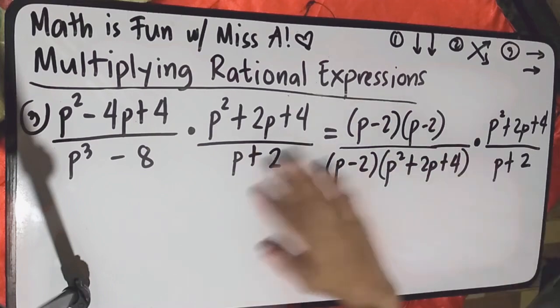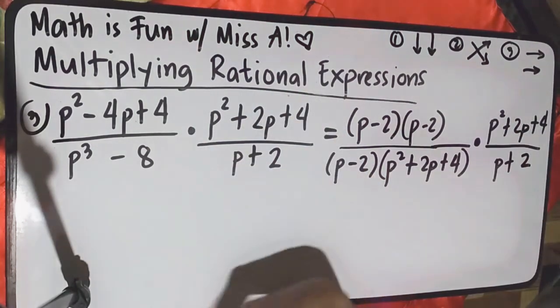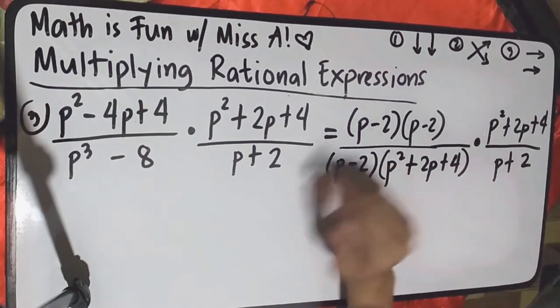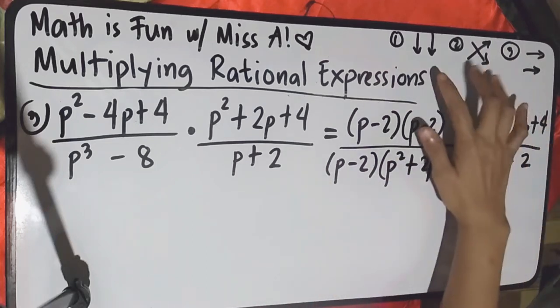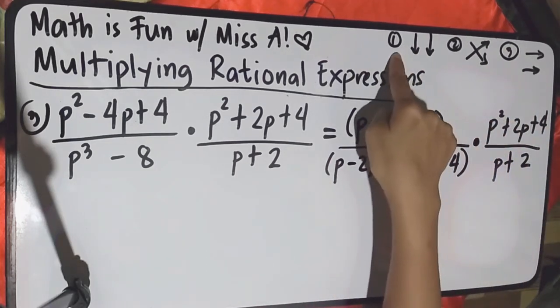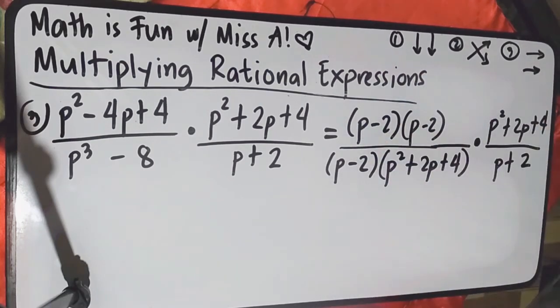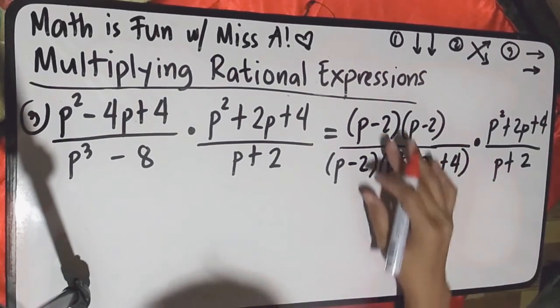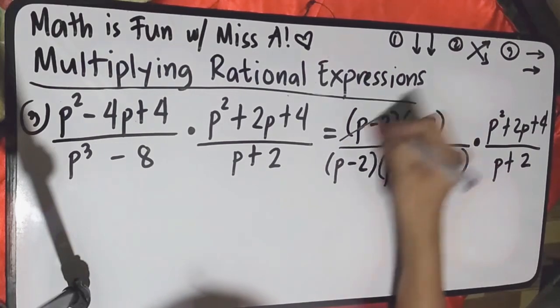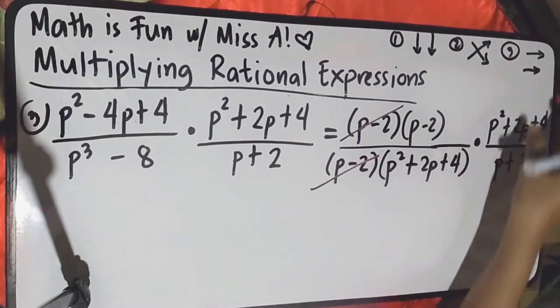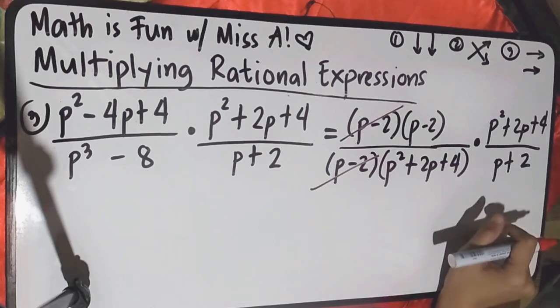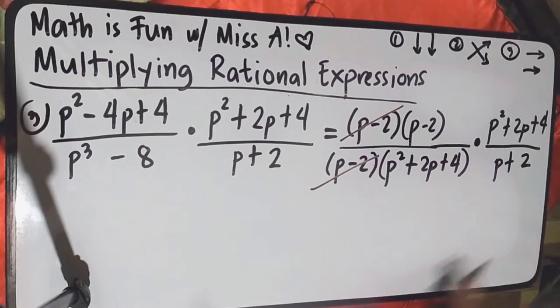Now that we have expressed our rational expressions in their own respective factored form, we can now do the three-way process. Vertical, diagonal, then horizontal. So, vertical first. Let's see if we can cancel out anything. You have p minus 2 here, p minus 2. So, as a whole, that will cancel. Here, obviously, there is none.